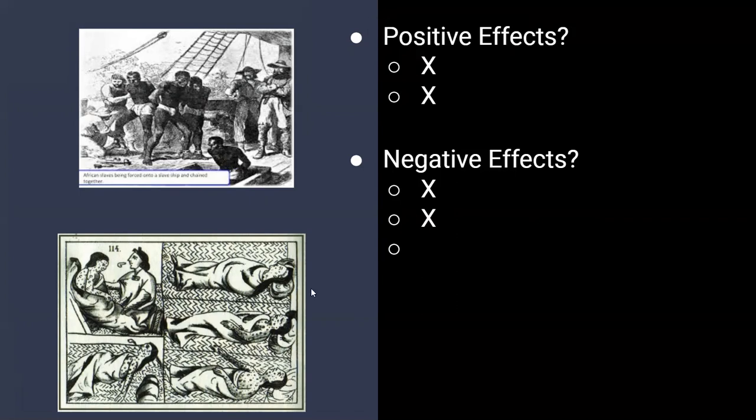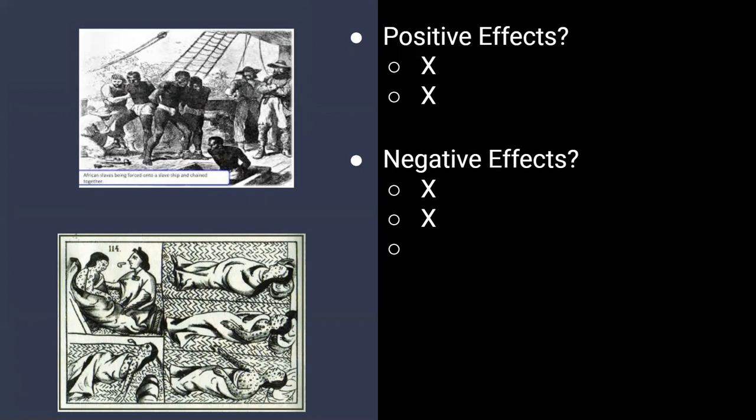Just like we mentioned last week, Columbus started to enslave the natives, but they were dying out so fast that he ended up helping to jumpstart the African slave trade, which we'll get into the next time we meet. So those are your positive and negative effects of the Columbian Exchange.